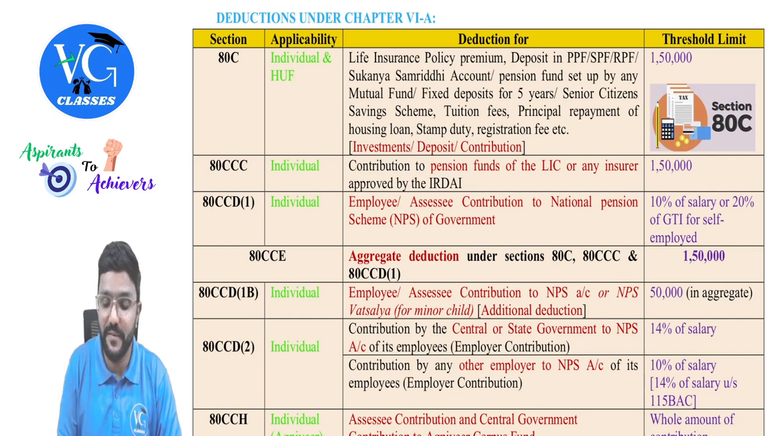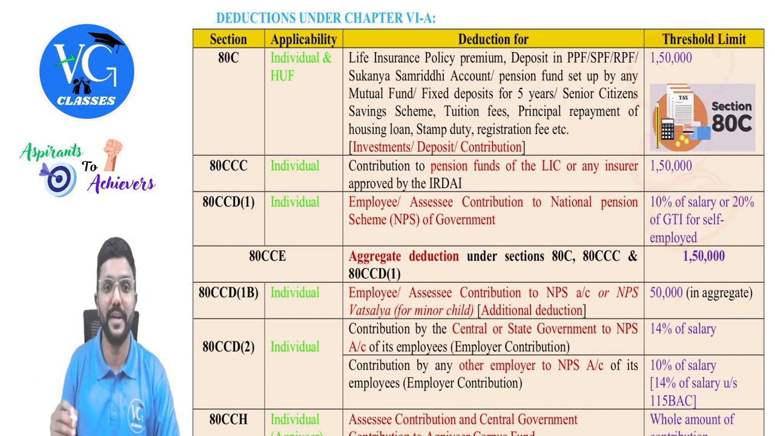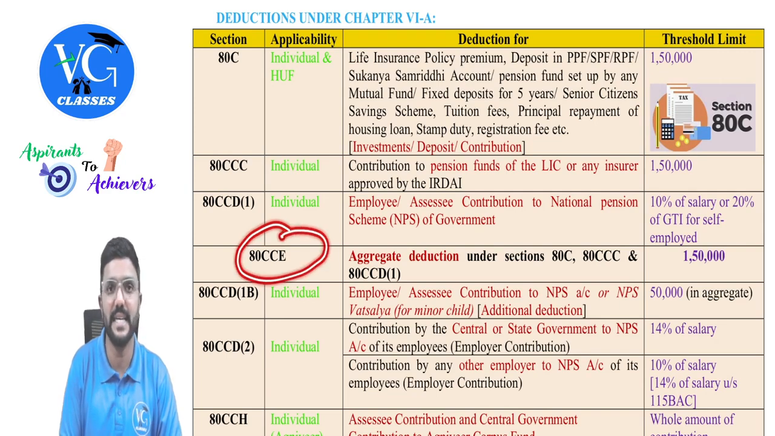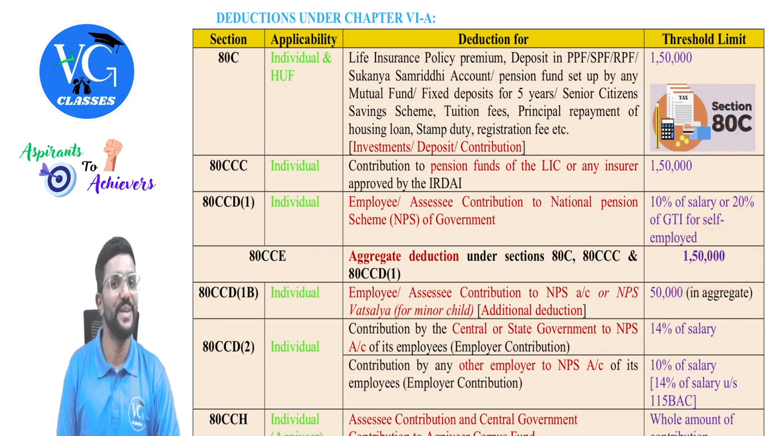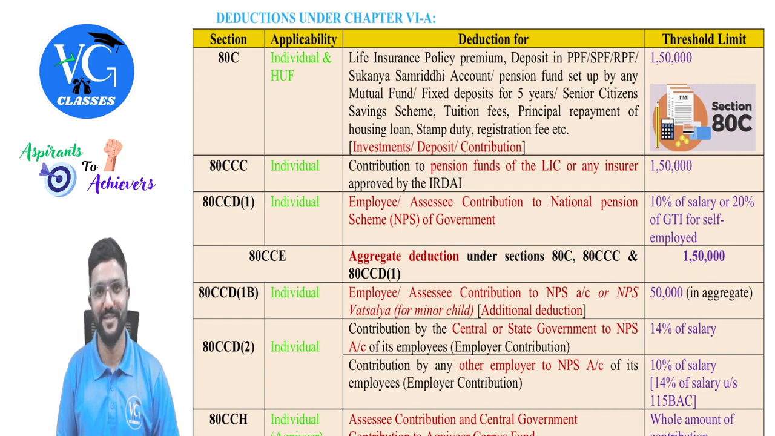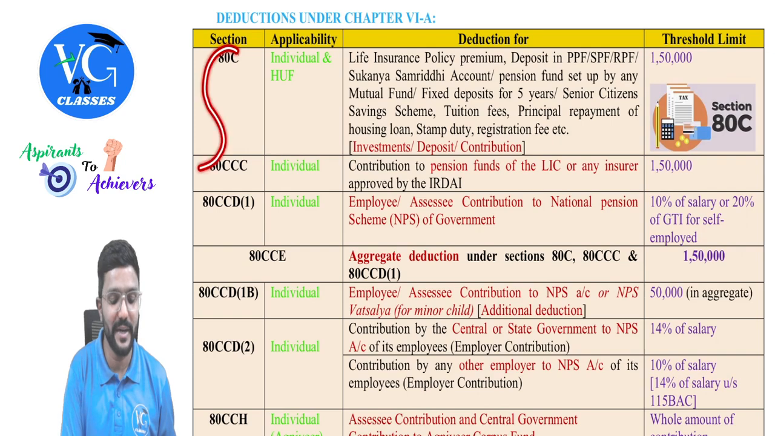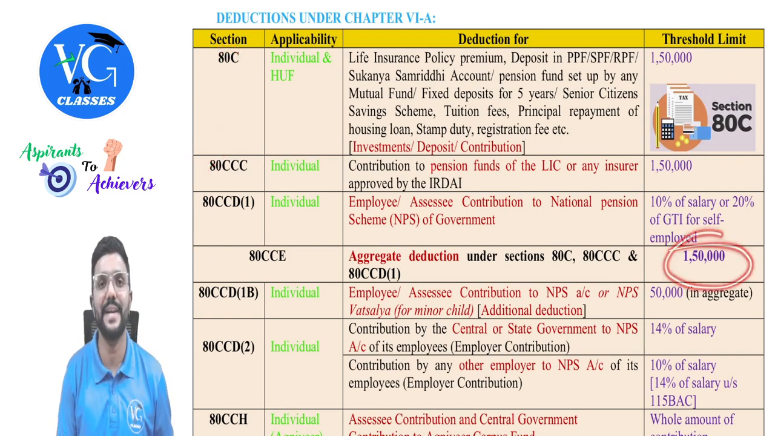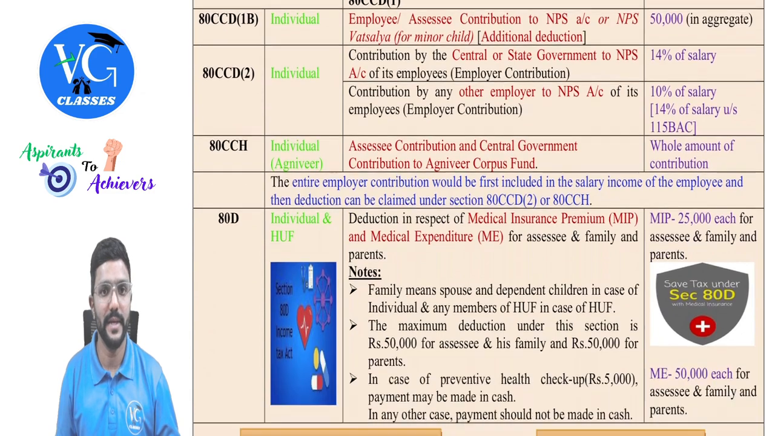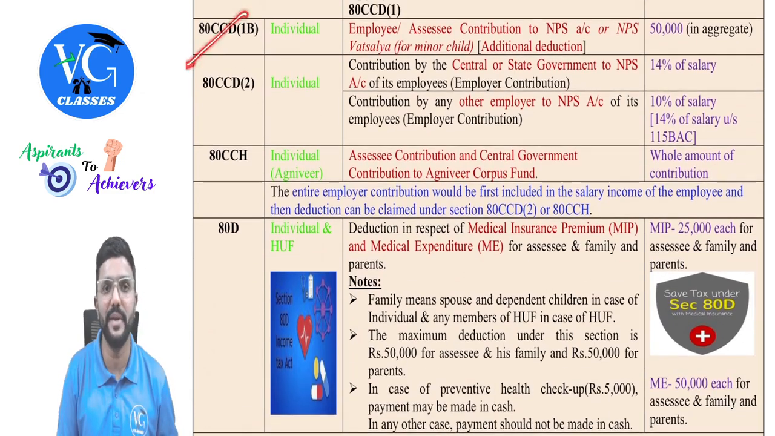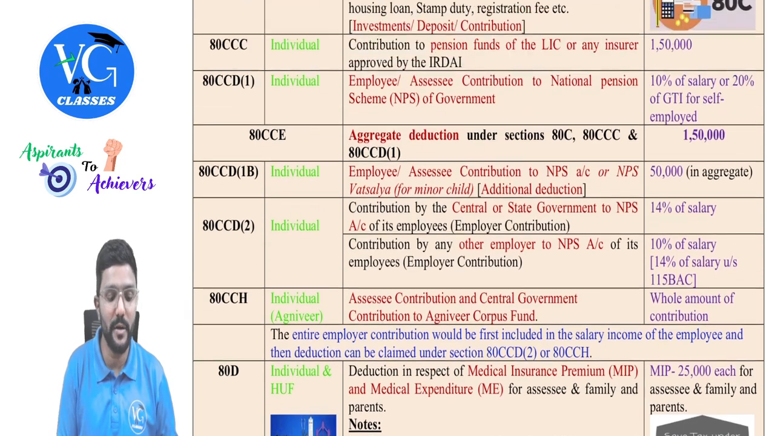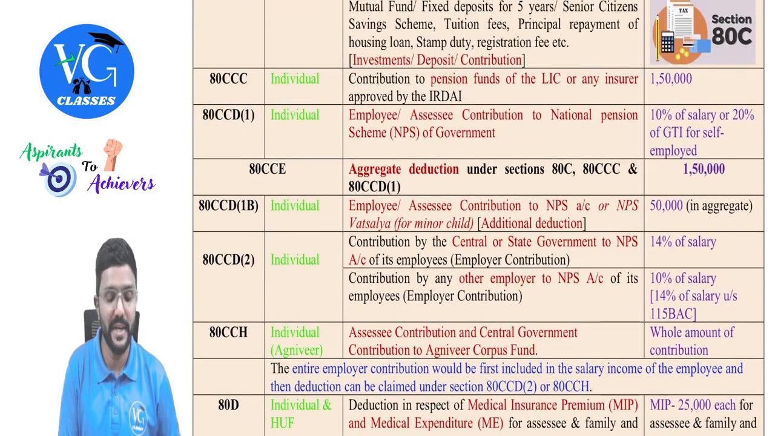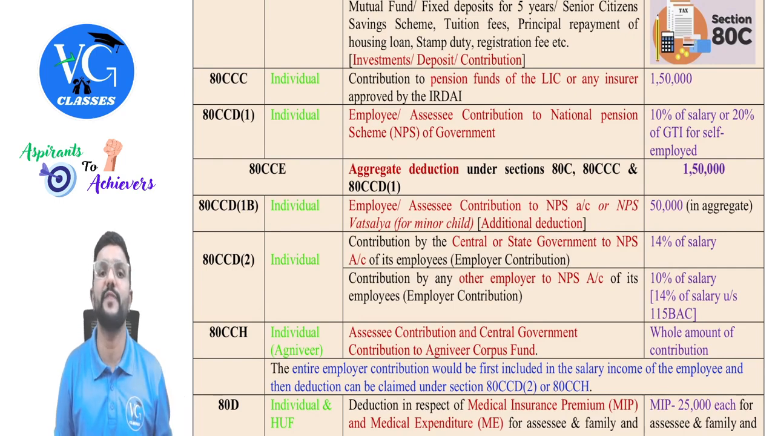Under each section, we had a maximum limit, right? But now section 80CCE is telling that all these three sections put together, you cannot claim more than 150. There is an aggregate limit for all these three sections put together, which is 1,50,000, guys. Then coming to 80CCD subsection 1B, deduction is given for the assessee's contribution. The assessee's contribution was already covered for NPS, but here again they are giving a bonus of 50,000. So B for bonus of 50,000, guys.